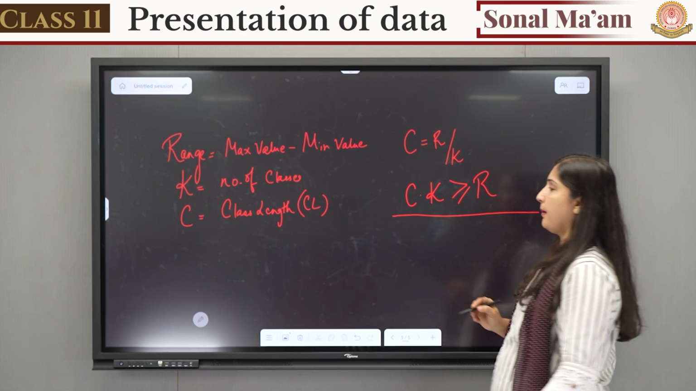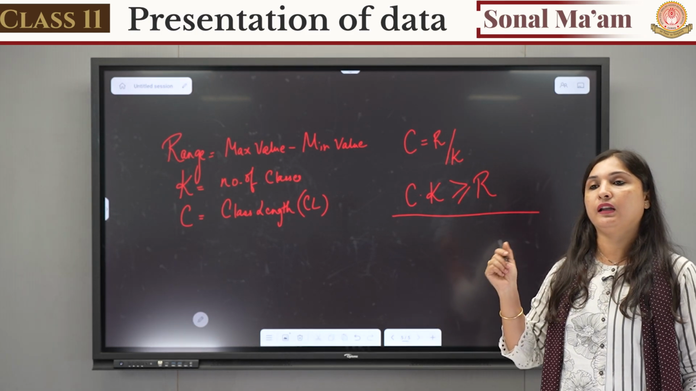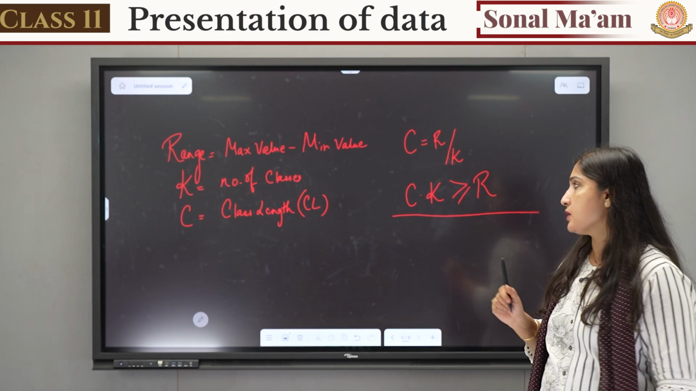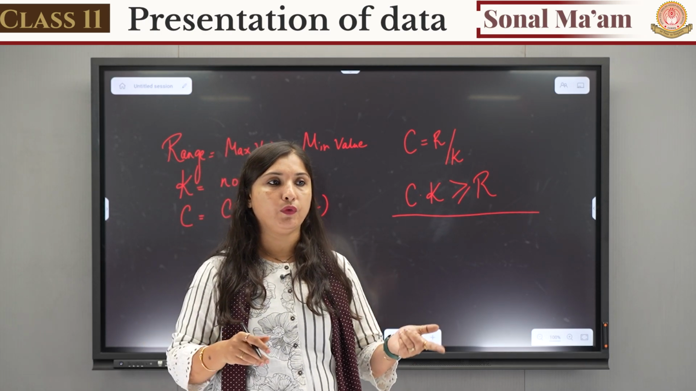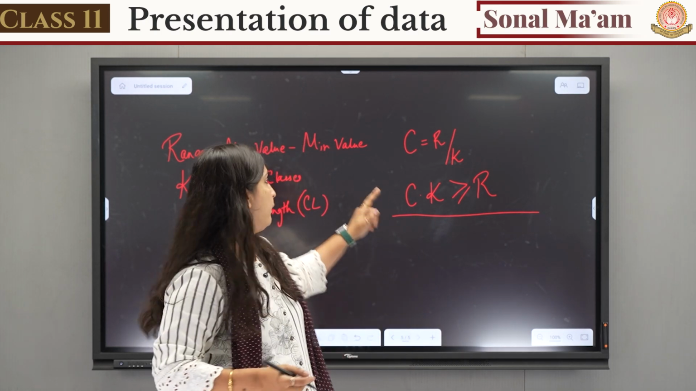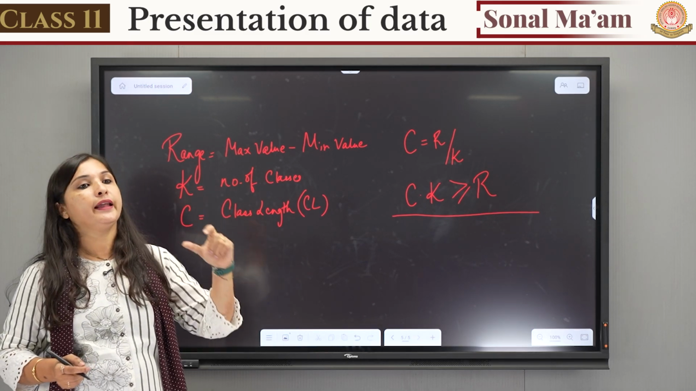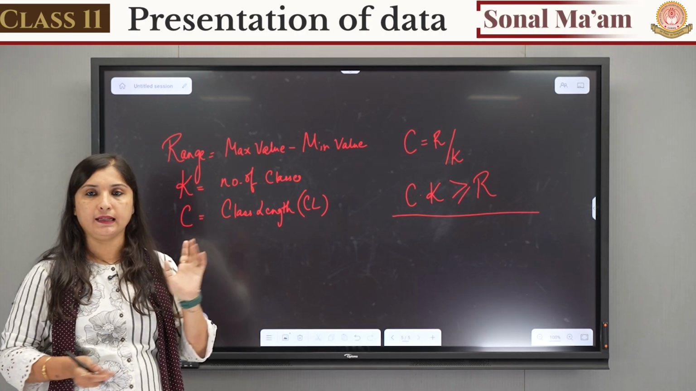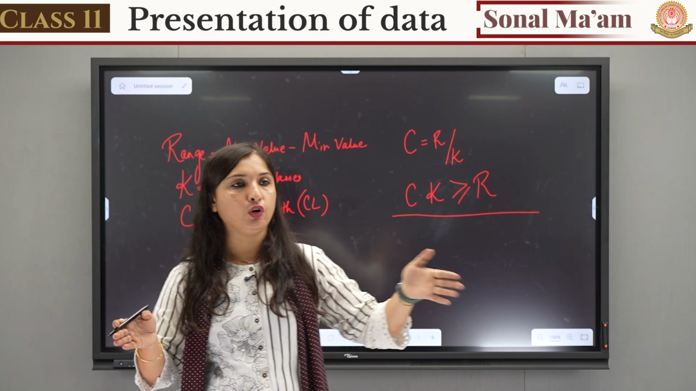So this rule we can remember, that whenever we make these classes, this class length multiplied with number of classes should be greater than or equals to range. Okay, so now what we learned is how to make the classes. Data is given to you. After the data which is given, you will find the maximum and the minimum value. You will first find the range, then you will see how many number of classes you have to make. Then depending on that, you will find the class length, and once class length is found, you can easily make the classes.